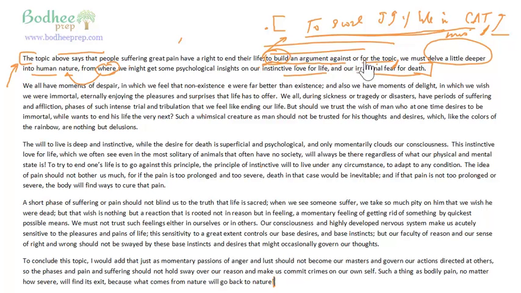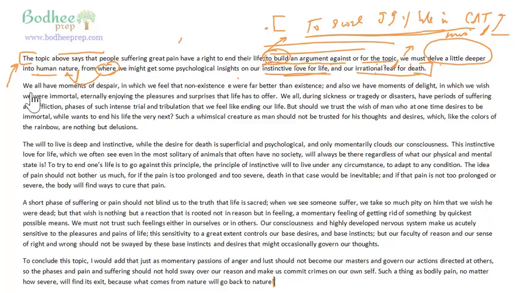To build an argument against or for the topic, and then I have the subject, we must delve a little deeper into human nature, and then you have something extra, and therefore you put a comma, from where we might get some psychological insights on our instinctive love for life and our irrational fear of death.